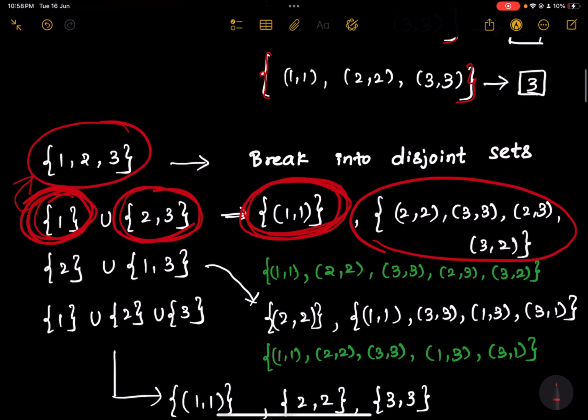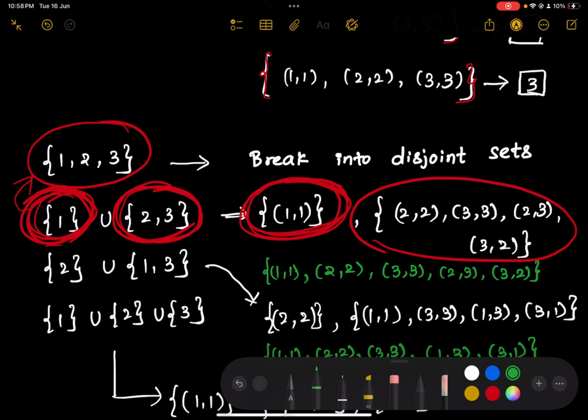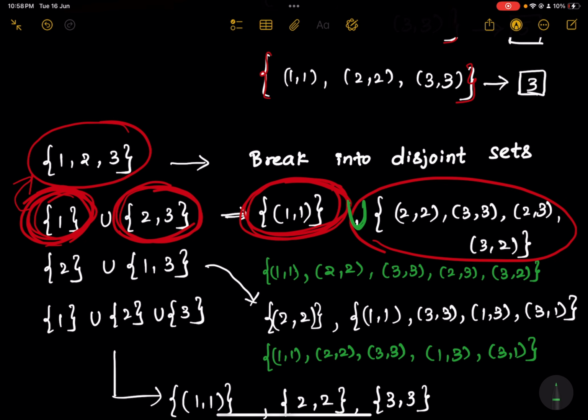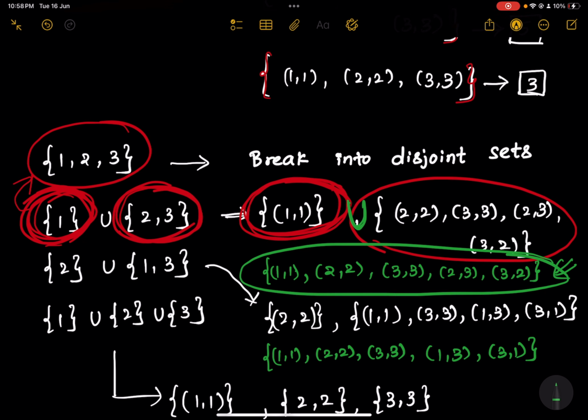Now once you write the equivalence classes for these 2 sets, you take the union of these 2. You take the union of these 2 sets, then you will get this. Alright, and if you carefully observe, this is an equivalence relation.